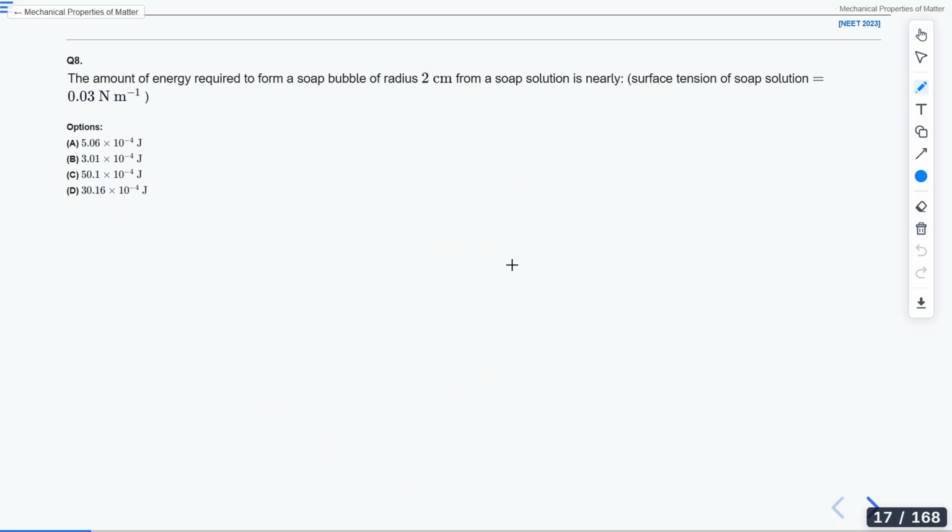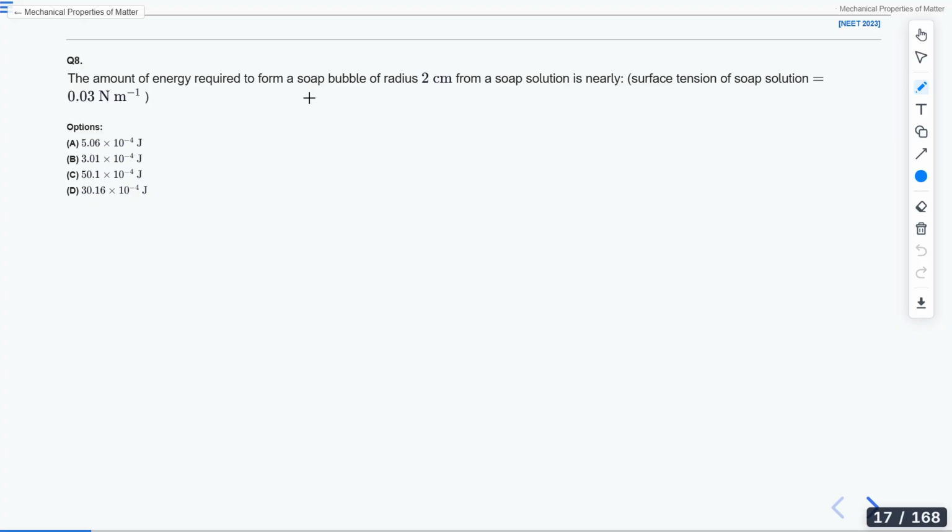Move to the next question. This was asked in NEET 2023. Is there anyone who can solve this question? All of you, solve this question.